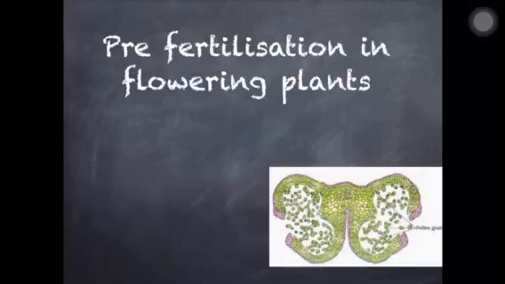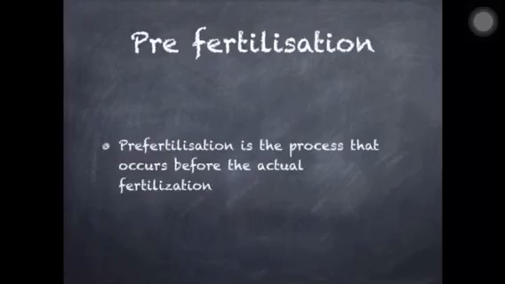I hope you have a general introduction about pre-fertilization. There are three sequential events that take place: pre-fertilization, then fertilization, and post-fertilization. One by one, we'll start with the first event, pre-fertilization. Pre-fertilization is an event that takes place before the actual fertilization, right? As per the sequence, first is pre-, then fertilization, and then post-fertilization. So it is the event which takes place before fertilization.